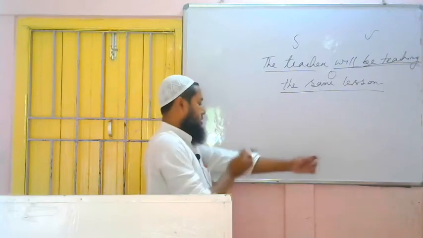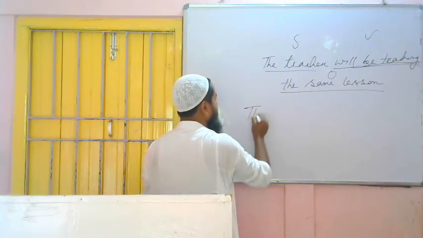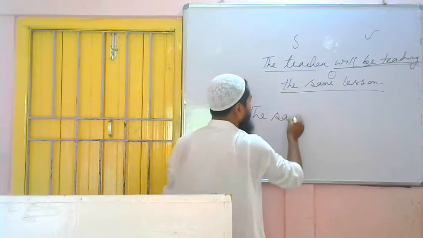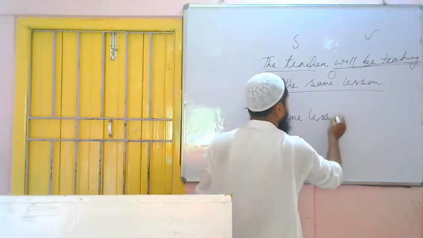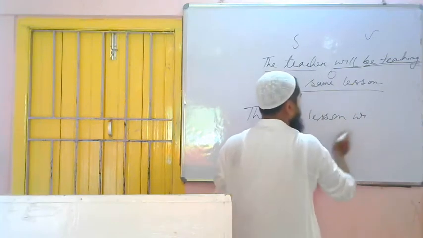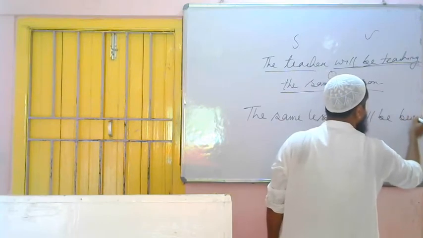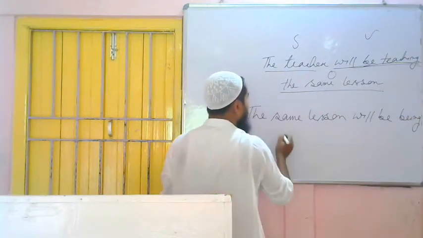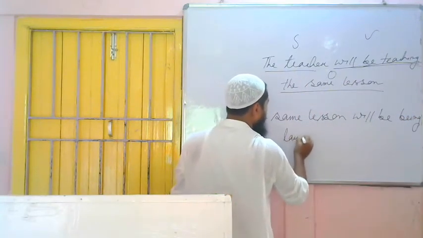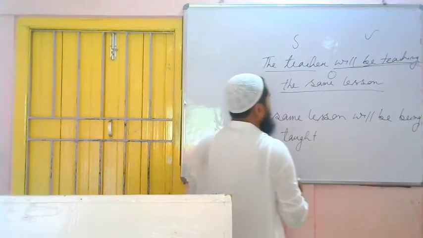Now it is nothing for us to change the voice. We have to bring object in place of subject. What is the object? The same lesson. Then we have to use what? Shall be or will be. It is third person singular number, that's why it will be will be. Then continuous tense, that's why being. Then third form of the verb, teach is what? Taught. T-A-U-G-H-T, taught. It is not thought, it is taught. The same lesson will be being taught.